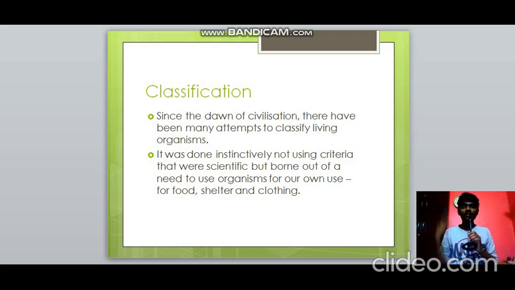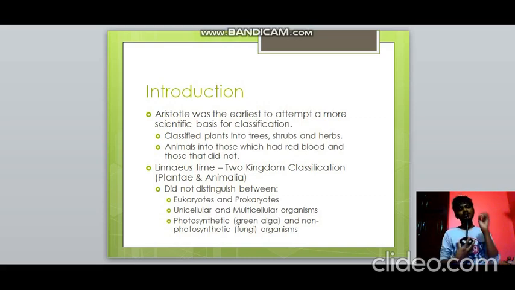It was done instinctively, not using scientific criteria. Classification was not done scientifically in the olden times, but only so that we derive certain uses from the organisms for our own use, like food, shelter and clothing. They were classified accordingly.